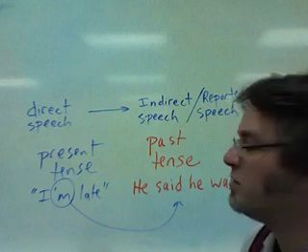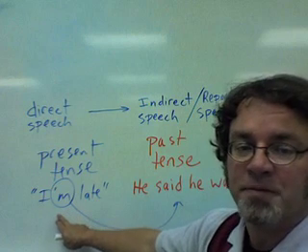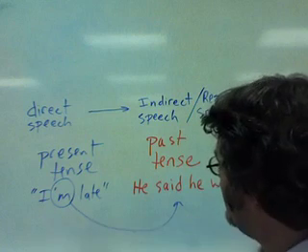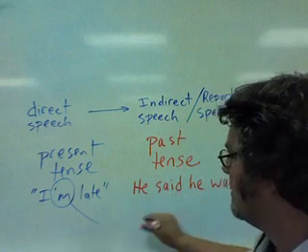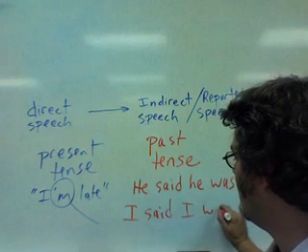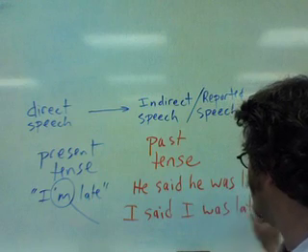But you can also describe something that you said yourself. Later, if somebody didn't hear what you said, I said I was late, which is possible.